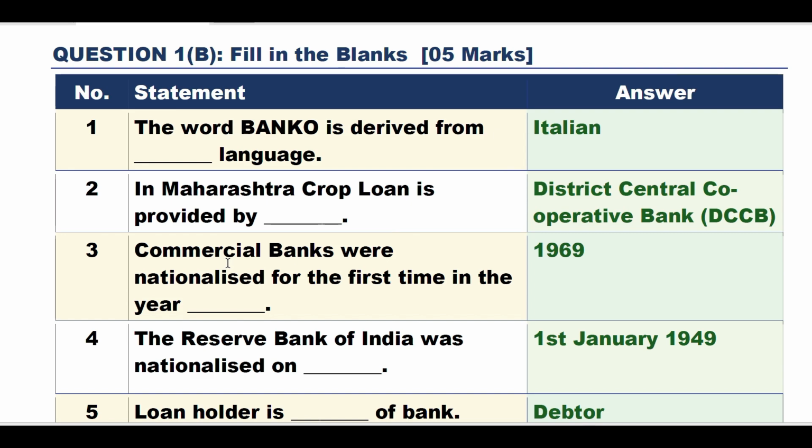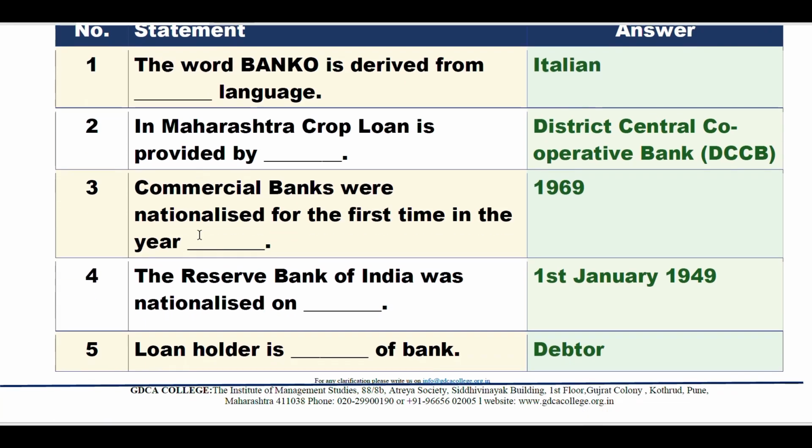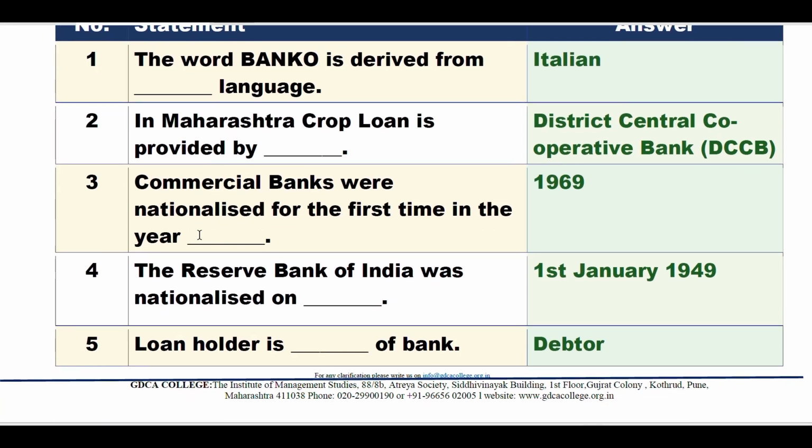The Reserve Bank of India was nationalized on. See here, you should not get confused between year and on. In the previous question it was asked in which year, and in the fourth question it was asked nationalized on. On means on which date. So the correct answer is 1st January 1949. Number 5, loan holder is dash dash of bank. The correct answer is debitor.